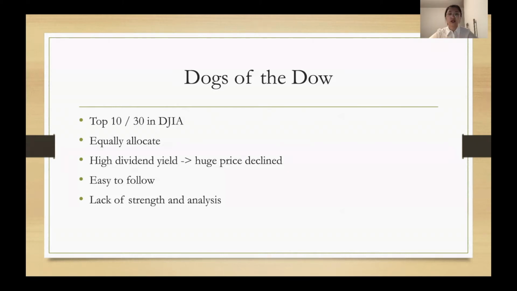This strategy is simple and easy to follow, but it lacks financial strength and fundamental analysis of the sustainability of the dividend. Investors might need to reallocate their portfolio and give priority to some safer stocks.